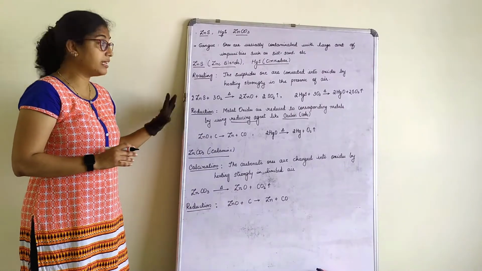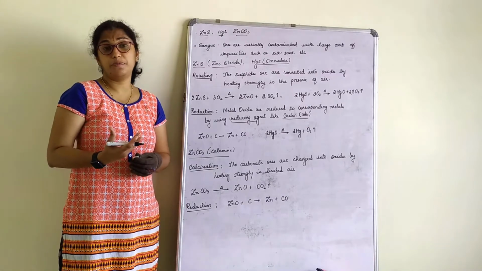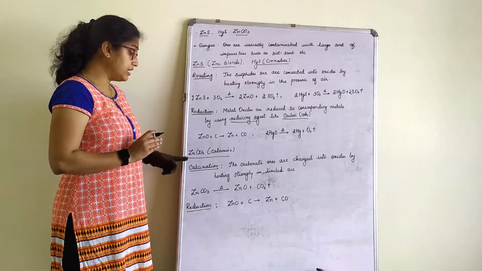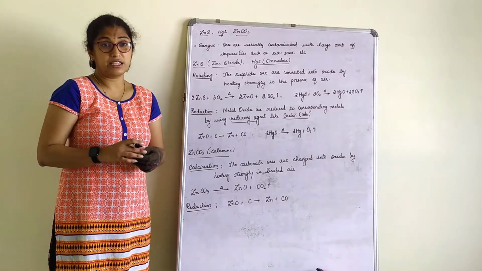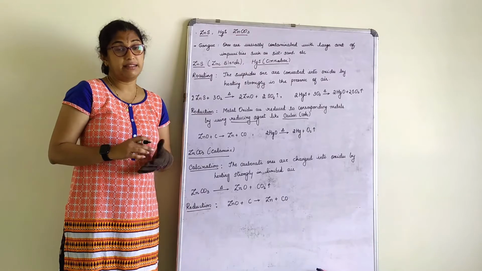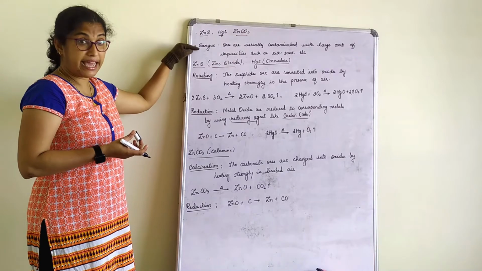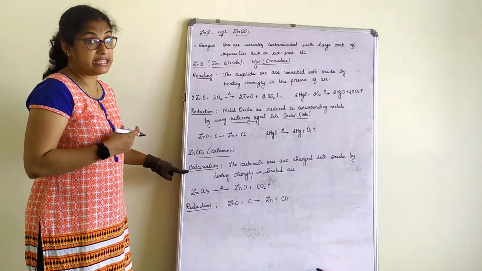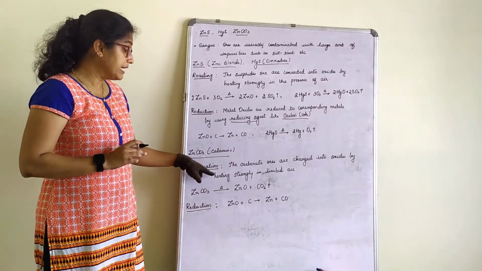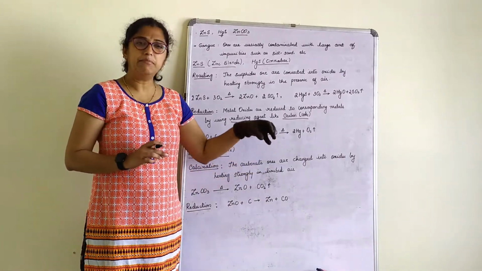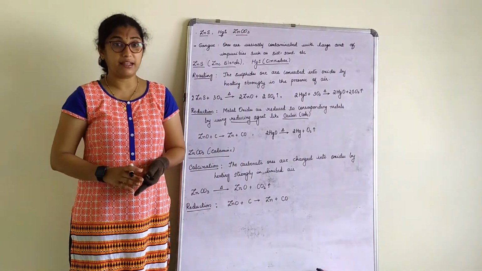This process was for zinc. Now zinc is also present in the form of its carbonate, that is zinc carbonate, the ore of zinc called calamine. If I ask you for the extraction of calamine, that is zinc carbonate, again you have to write about the gangue first, then it undergoes calcination. The carbonate ores are changed into oxides by heating strongly in limited air. It can also be limited air or absence of air completely.